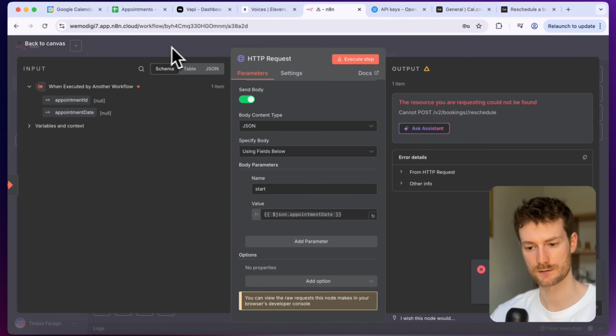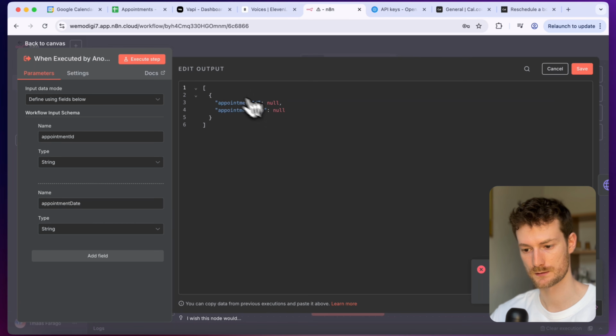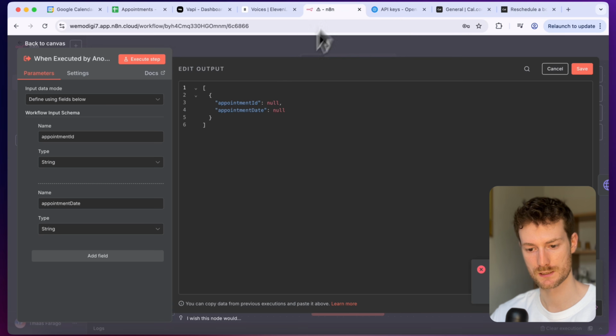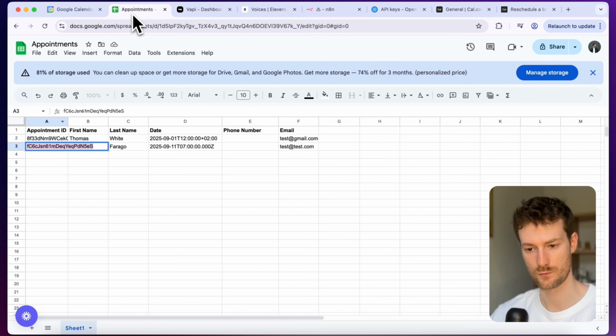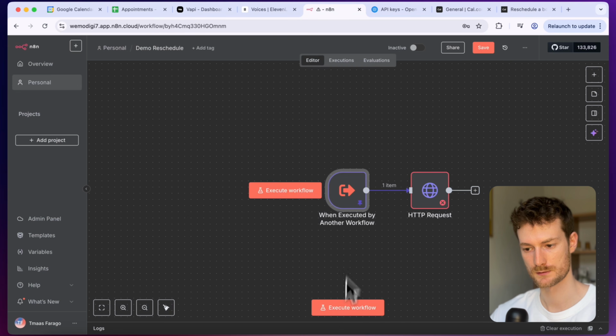And once you have that, we can close this, and to test it out, I'm going to open this and get the appointment ID from here. So we are going to reschedule this appointment. And I'm going to provide a new appointment date, which will be this value. And I'm going to provide September 2nd. So let's see what happens.